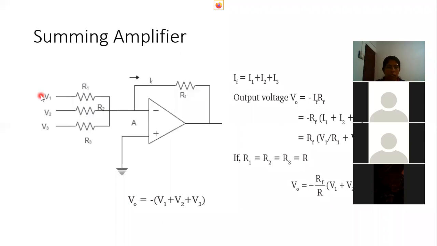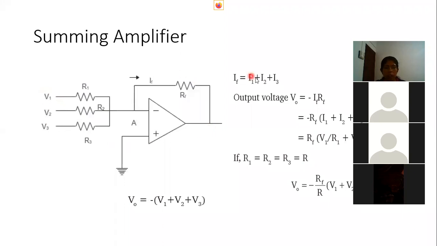Assume three voltages V1, V2 and V3 are applied to an operational amplifier circuit through an inverting input, and this amplifier stage will provide an amplified output, which is the sum of our input voltages. V1 plus V2 plus V3 ആണ് provide ചെയ്യുക. We know that the input stage has high input impedance. So most of the current coming to this point A will flow through the feedback resistor, and a small part will go to the amplifier stage.